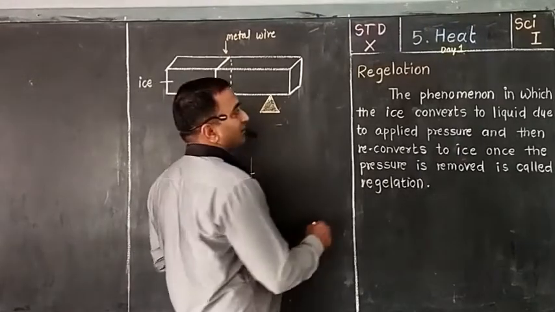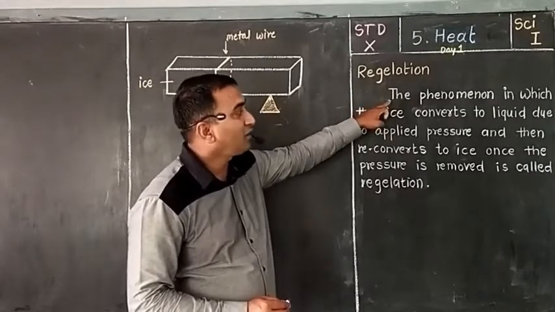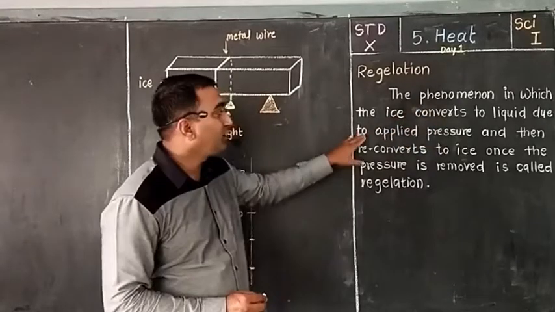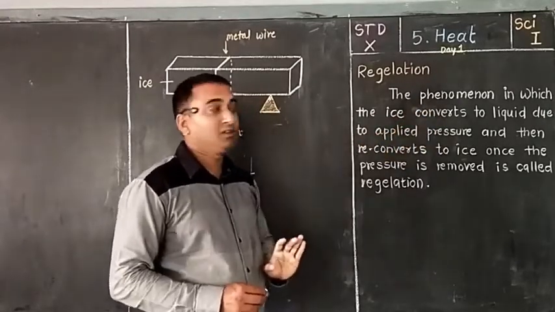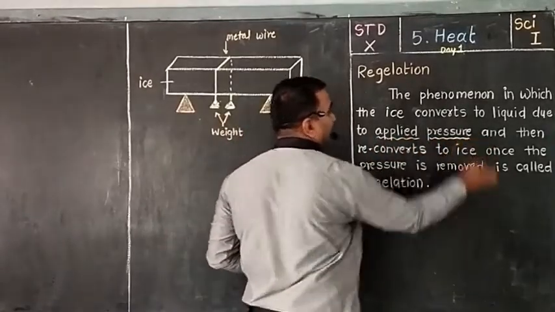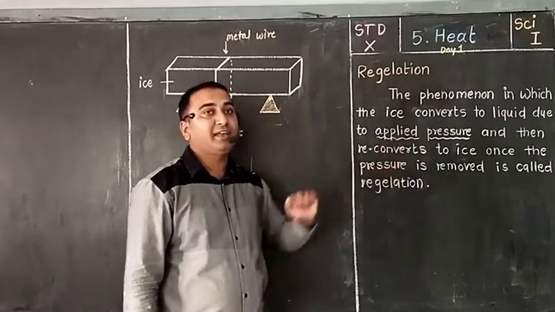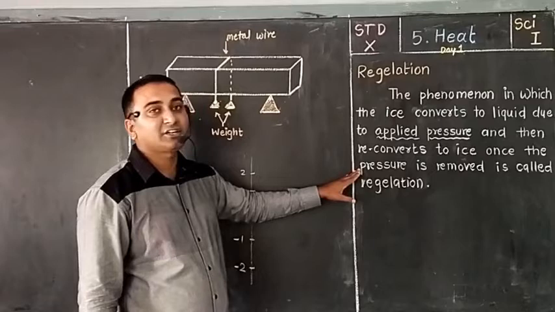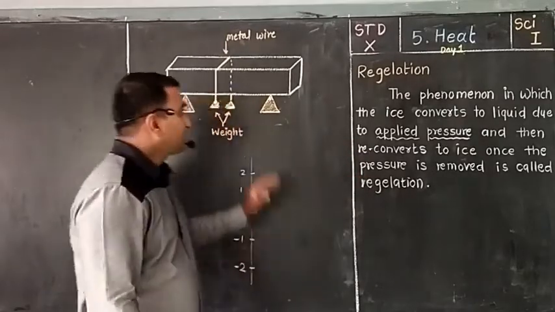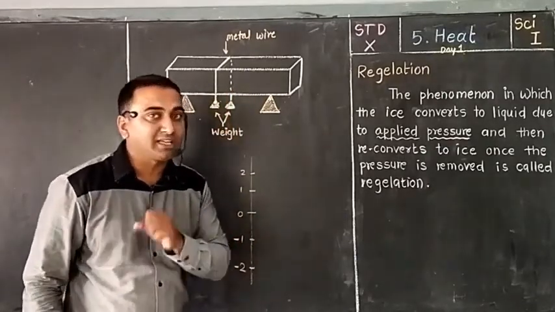Regulation. What is meant by regulation? If you focus on this definition, it is the phenomenon in which ice converts to liquid due to applied pressure. So what plays a very important role here? Applied pressure plays a very important role, and then it reconverts again into ice once the pressure is removed, and this phenomenon is called regulation. Let's discuss this example or activity, then you will come to know what regulation actually is.